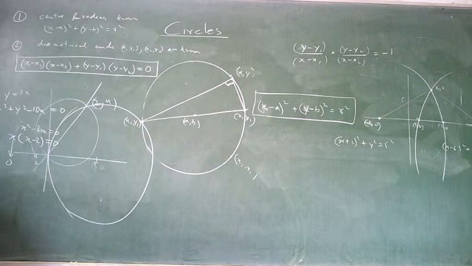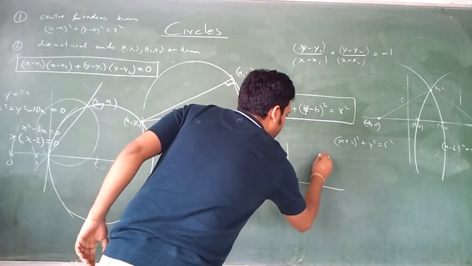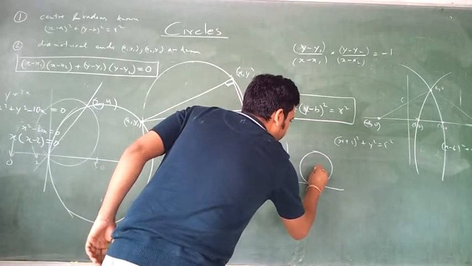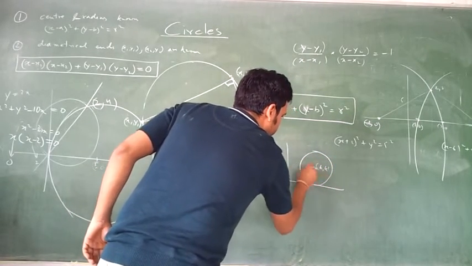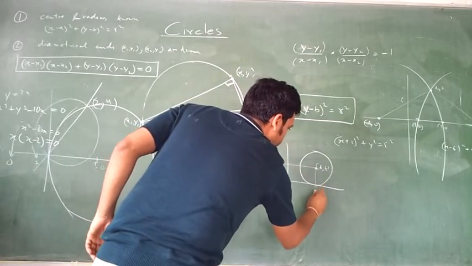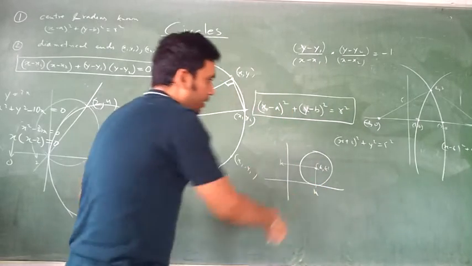What is the radius? What will be the radius of the circle? K, no? It is touching the x-axis. K will be the radius or not? It will look like this or not? The center is h, k. This height is k and this is h. So what is the radius?